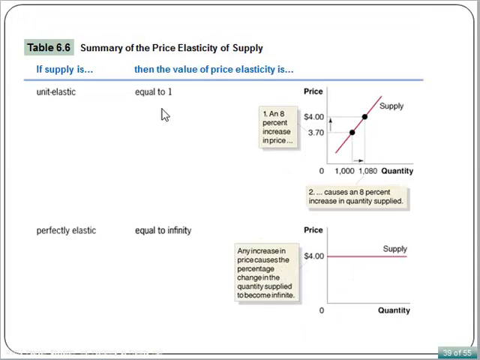When the value of the price elasticity is equal to 1, that means the supply is unit elastic. If the price elasticity we calculated is equal to infinity, that means the supply is perfectly elastic. The supply curve is a horizontal line.